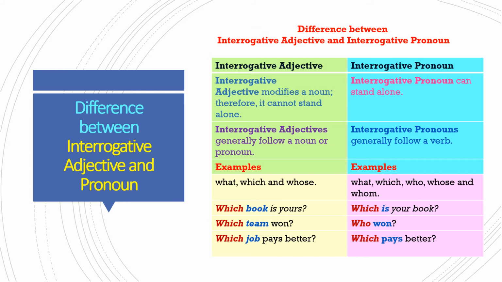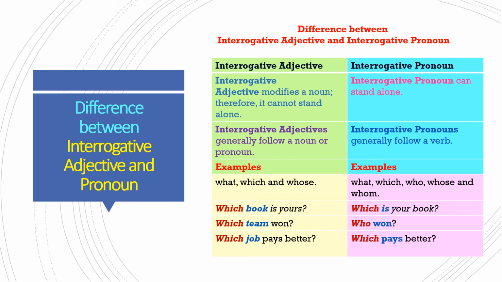Let us see the difference between interrogative adjective and interrogative pronoun. An interrogative adjective modifies a noun, therefore it cannot stand alone by itself, whereas an interrogative pronoun can stand alone. Interrogative adjectives generally follow a noun or pronoun. For example, which book is yours? Here book is a noun, so which is followed by a noun. So it is called an interrogative adjective.